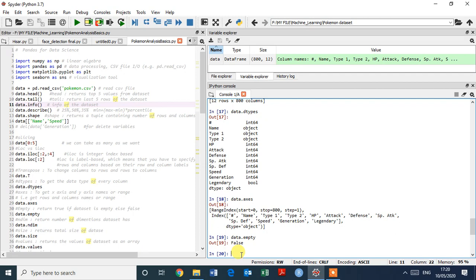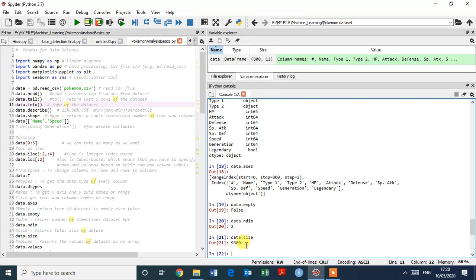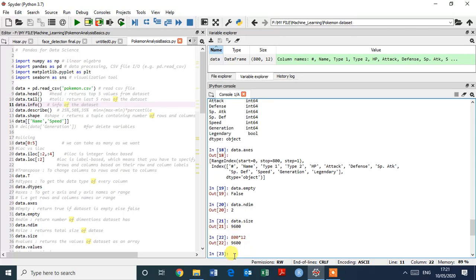And we want to return the number of dimensions the data set has. So just type data.ndim, the dimension of the data. So the data dimension is 2, and we want to check the total size of the data set. Just type data.size and enter. Data size is 9600, 800 multiplied by 12 is 9600. Okay, this is the data size.